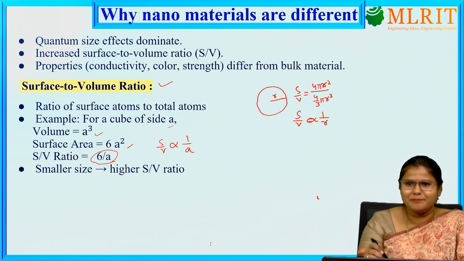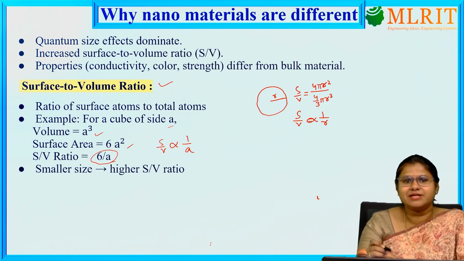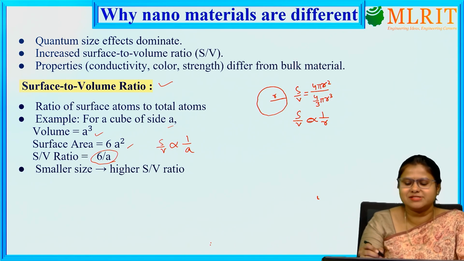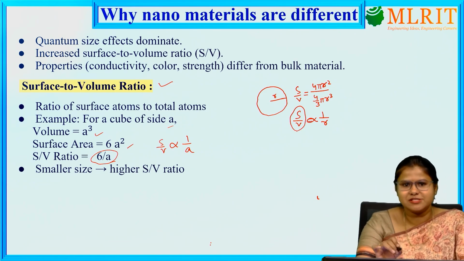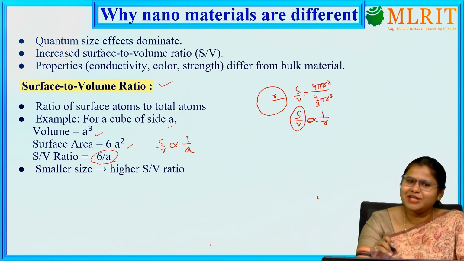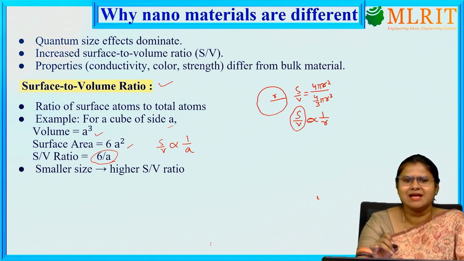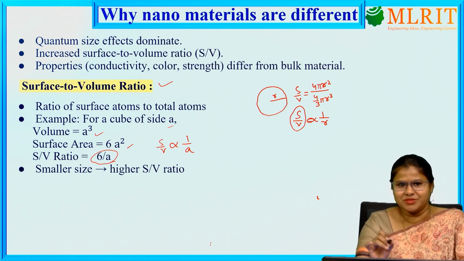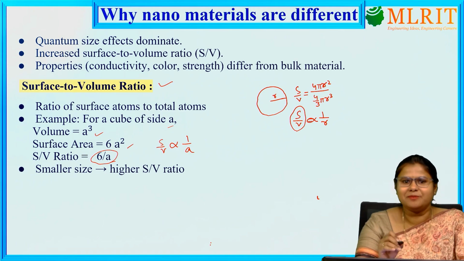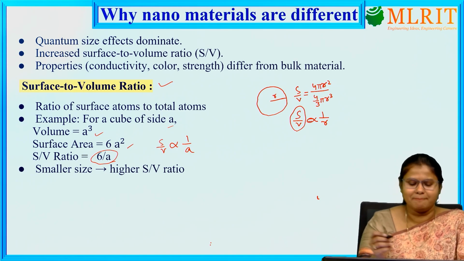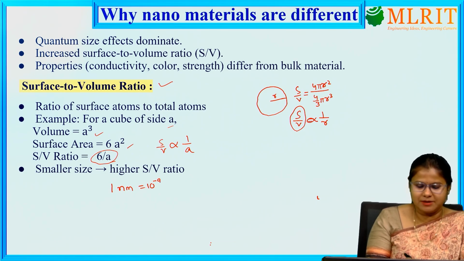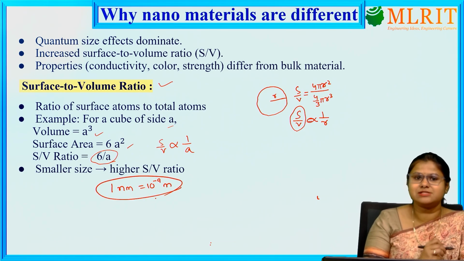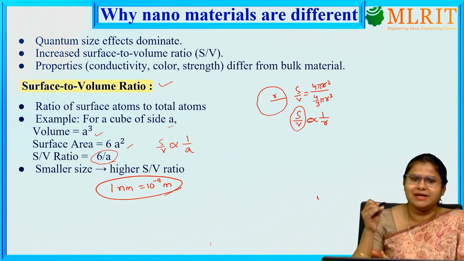From these two examples, we can see that whenever the dimension is smaller, the surface to volume ratio will be large. That means the surface to volume ratio is inversely proportional to the particle size. And already we have discussed that these nanomaterials are very tiny in size, on the scale of the nanoscale. Nano means 10 to the power minus 9. 1 nanometer is 10 to the power minus 9 meter. So here the dimension is of the order of 10 to the power minus 9 meter.